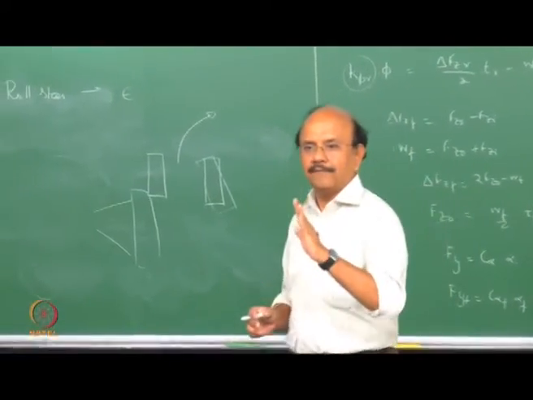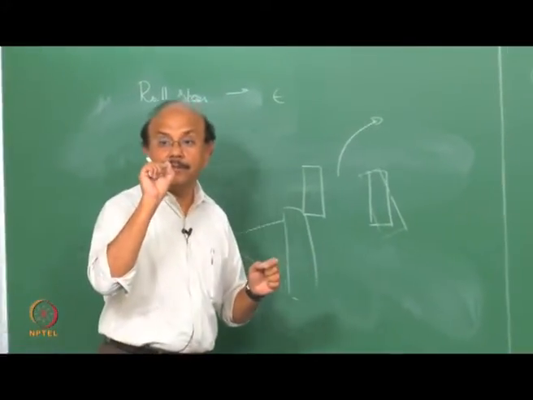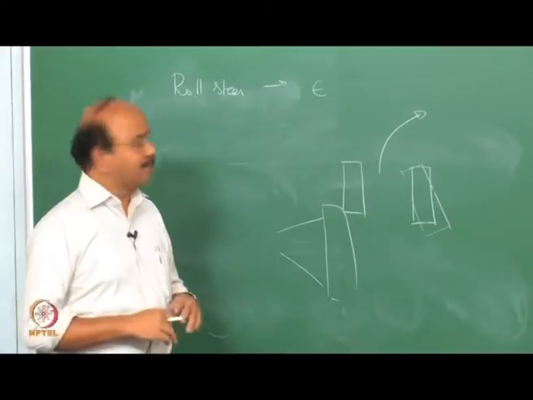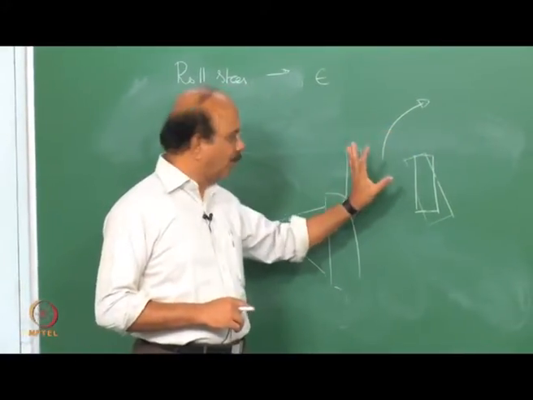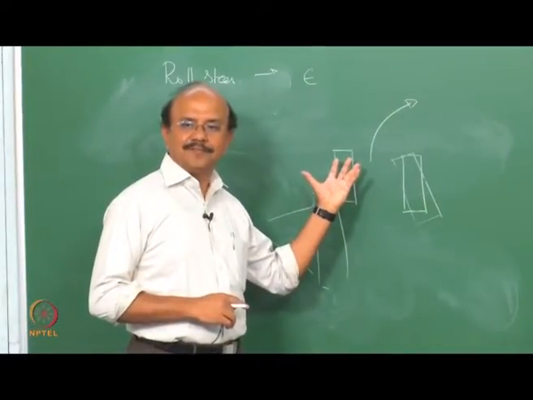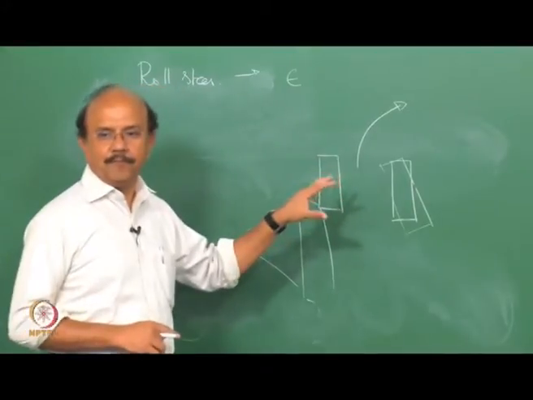Clear? So now look at this very carefully. When I take a turn to the right, the roll is to the left. Okay? The roll is to the left. Vice versa.